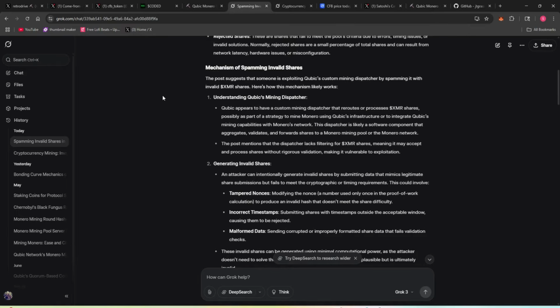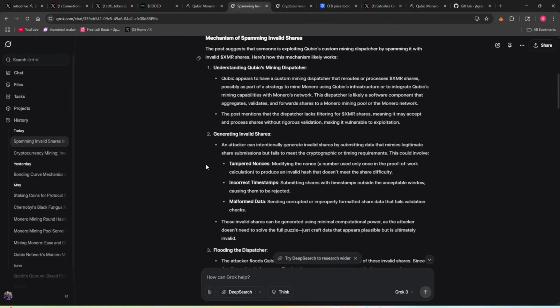This dispatcher is likely a software component that aggregates, validates, and forwards shares to a Monero mining pool or the Monero network. The post mentions that the dispatcher lacks filtering for XMR shares, meaning it may accept and process shares without rigorous validation, making it vulnerable to exploitation.